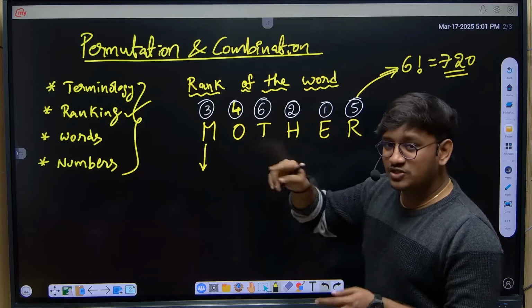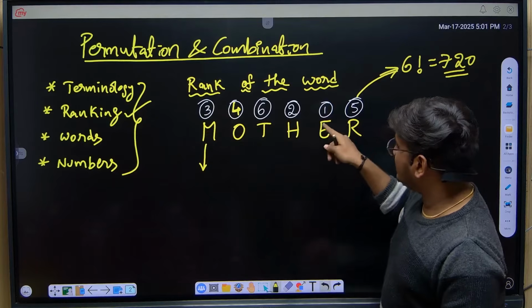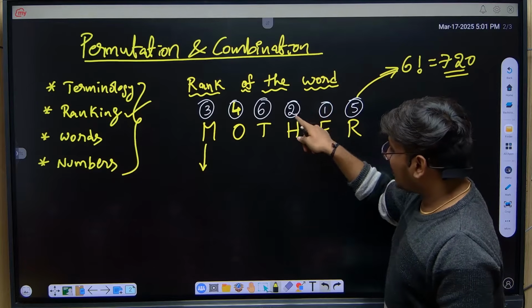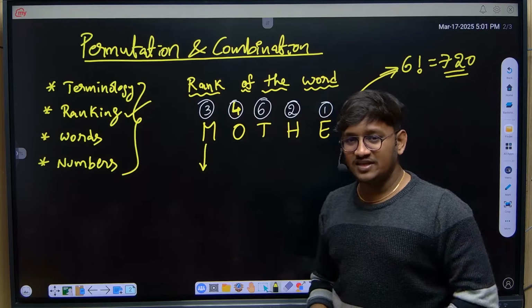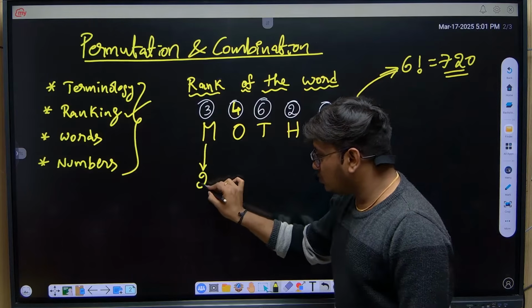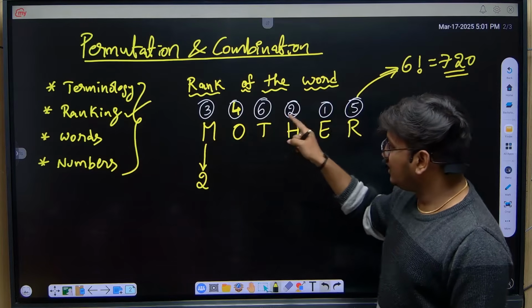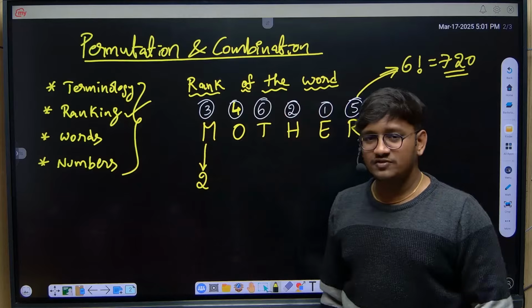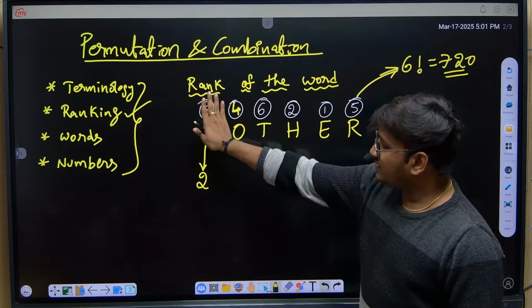How many numbers here are less than 3? Here I can see 1 and 2. There are 2 numbers less than 3. Remember this, here you have to write the count 2. So for M it is completed.